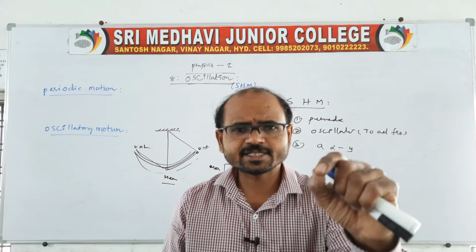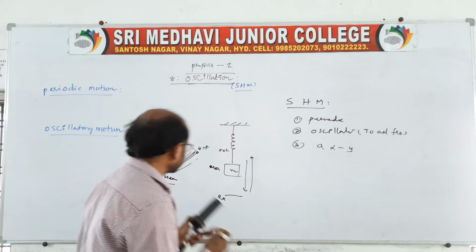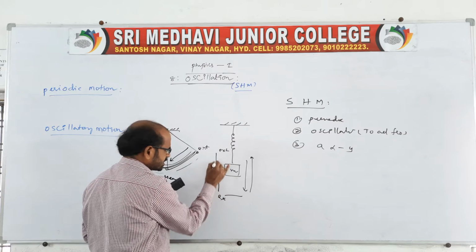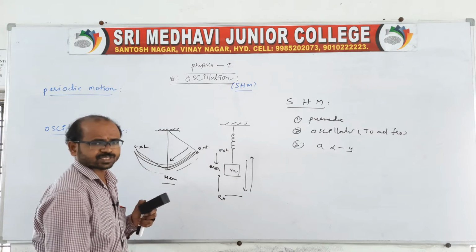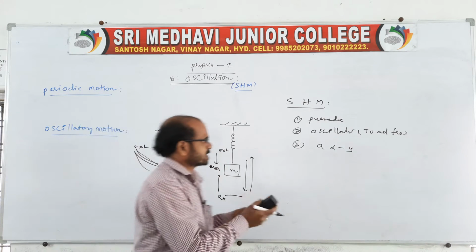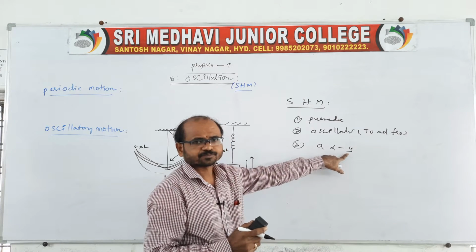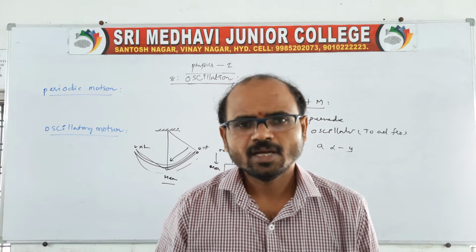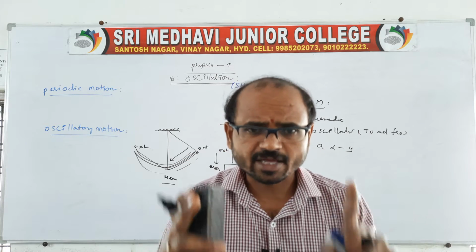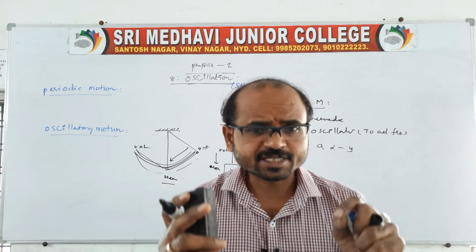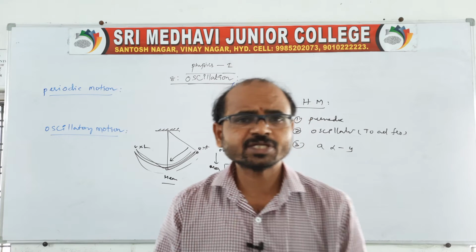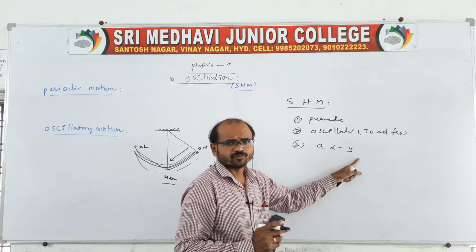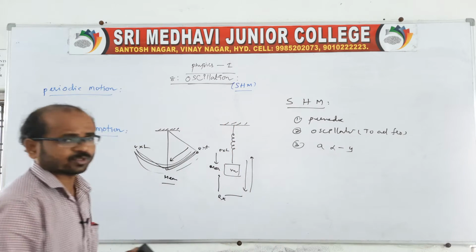The acceleration is always directed towards the mean position, and the acceleration and displacement are in opposite directions. Acceleration and displacement are directly proportional, and acceleration is directed towards the mean position. We call this simple harmonic motion.